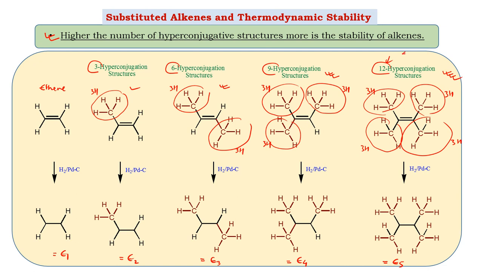And it is observed that this particular species, which is associated with 12 hyperconjugative structures, was found to be the most stable because it is releasing minimum energy. That means this molecule is associated with the minimum energy and the highest stability, and the stability is imparted by the maximum number of hyperconjugative structures. So overall, hyperconjugation gives us an idea about how the sigma electrons come into the conjugated system and stabilize the structures.